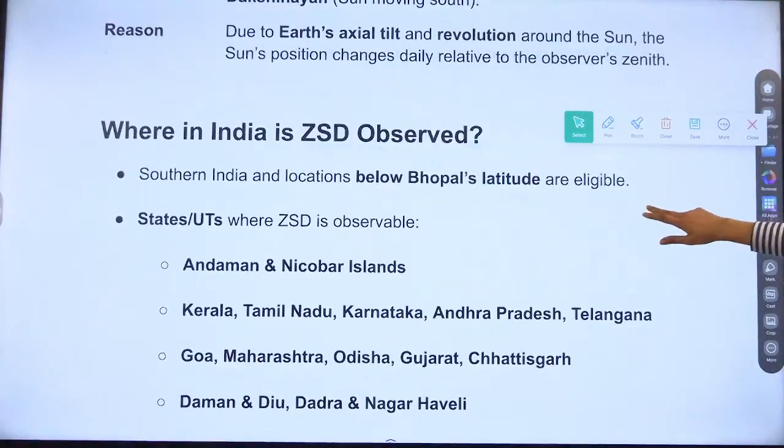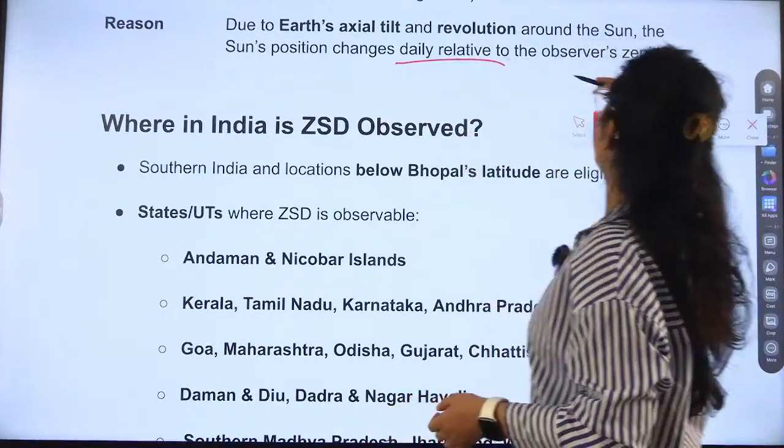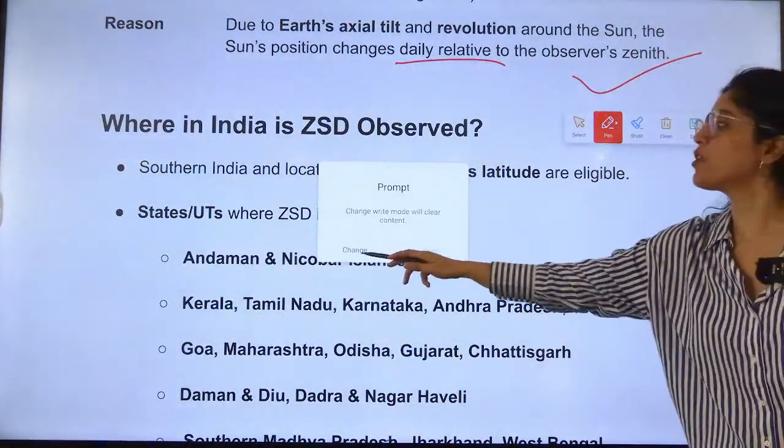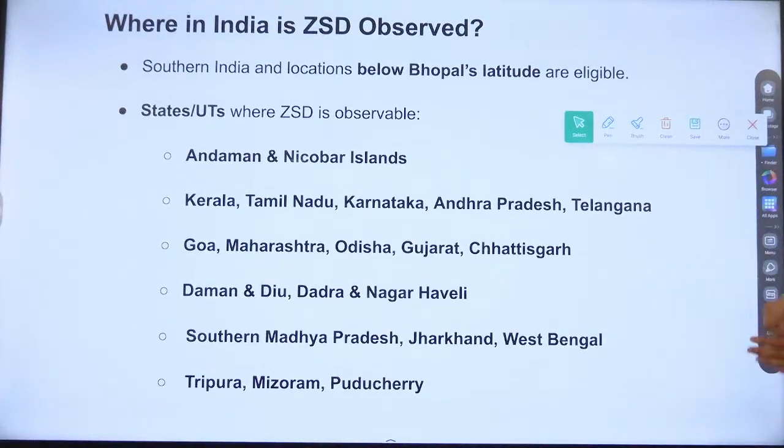Due to Earth's axial tilt and revolution around the sun, the sun's position changes daily relative to the observer's zenith. So because of the movement of the sun and the tilt of the earth, it happens.